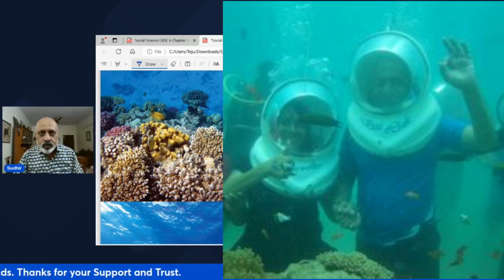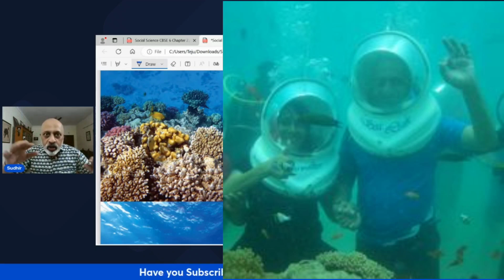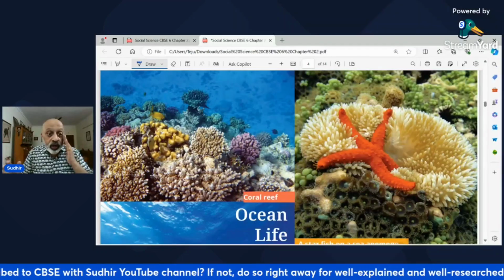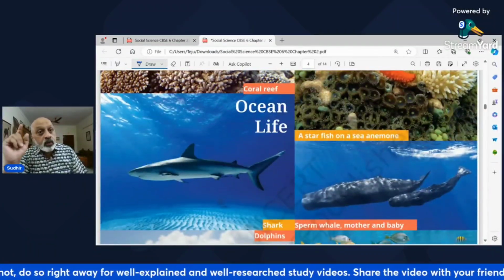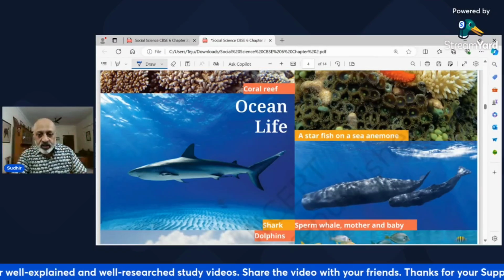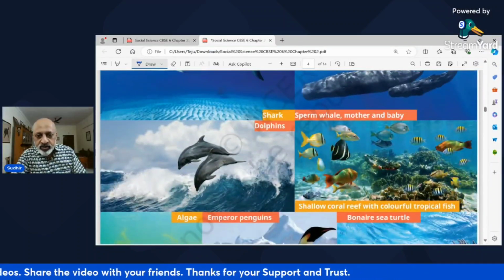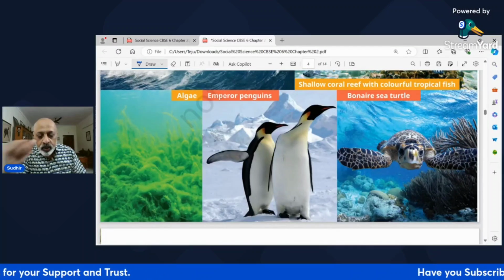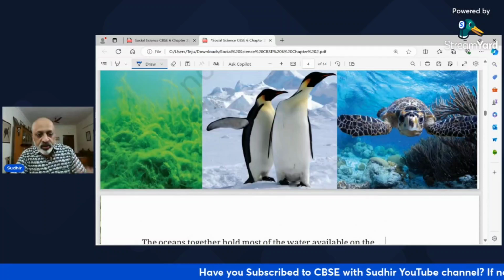It is fascinating. You go and touch the surface. You are right on the bottom of the seabed. Your feet are on the seabed and you walk and you can touch all these corals, with the fishes floating around you, the coral reefs like what you're seeing here. It's fascinating. Lakshadweep may be nice, but the Andamans is truly fascinating. Okay. You have all these different kinds of aquatic life, the dolphins, the fish like this. I'll put this photograph, it is beautiful. These are, of course, in Antarctica. The sea turtles, and the algae on the left side, which is seen in green color.